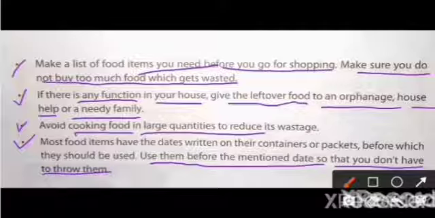So you all know that on food item packets, the expiry dates are written, and we should only buy those that have the mentioned dates, and use them before the mentioned date.